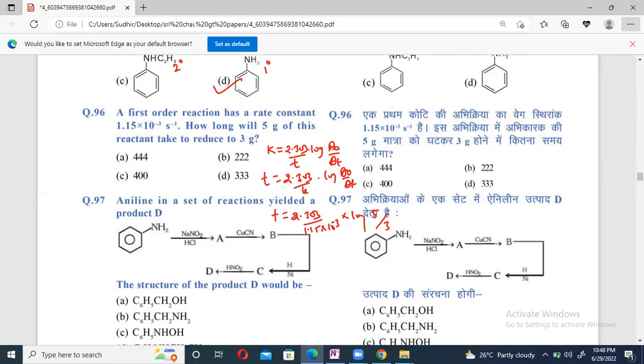Now solve here: log 5 minus log 3, 2.303 by 1.15. Yeah, beta, you can solve it here. 2.303 by 1.15.